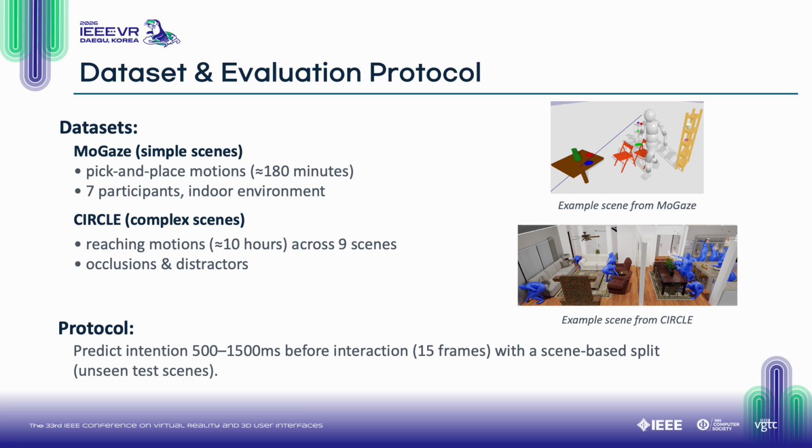We conducted experiments on two datasets, CIRCLE and MoGaze. The MoGaze dataset is a collection of human motion data for pick-and-place tasks in an indoor environment. It contains relatively simple scenes where goal objects are easily visible. In contrast, the CIRCLE dataset includes cluttered scenes with partially or fully occluded goal positions, because both open and cluttered scenes naturally occur in real-world environments. We evaluate on both datasets.